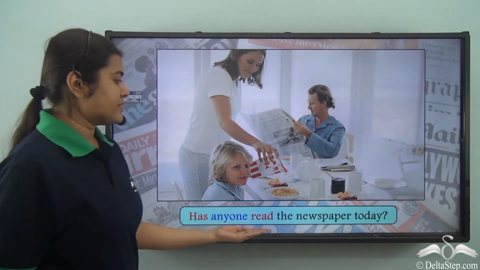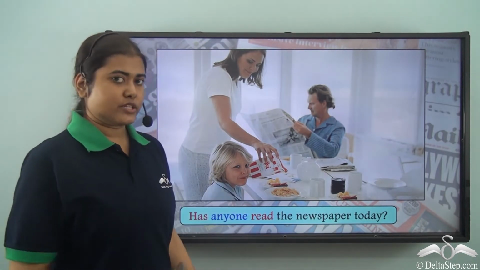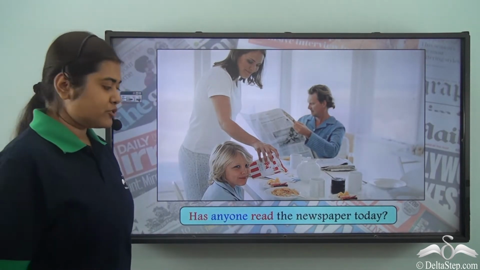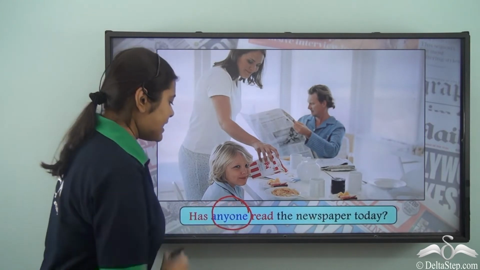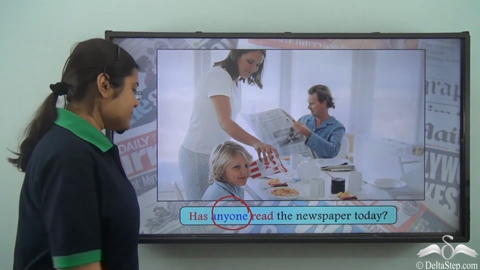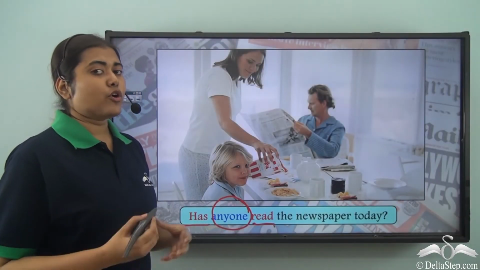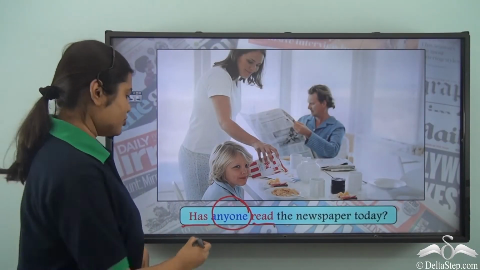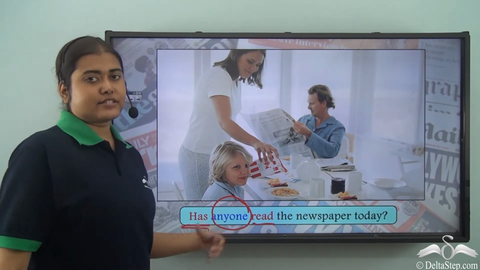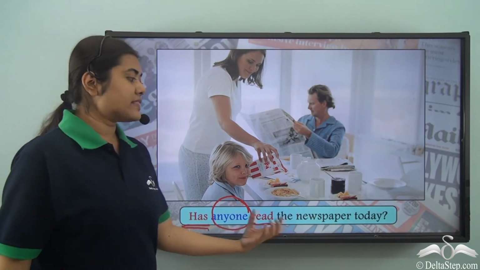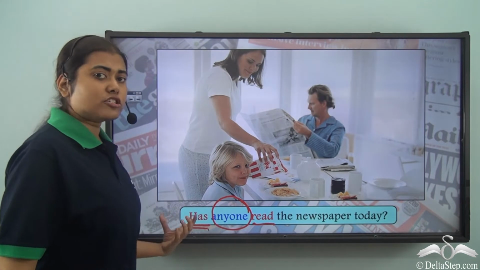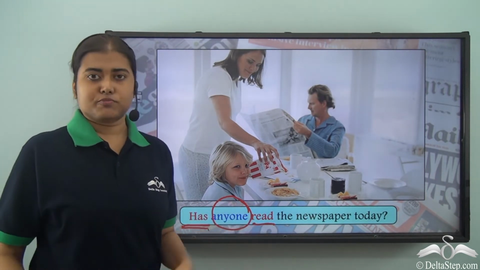Has anyone read the newspaper today? Now this is a question. What is the subject here? Anyone. Now the verb is "has read." So with words like anyone, we always use a singular verb. So here we have used "has read." So has anyone read the newspaper today? We are not saying "have anyone read the newspaper today."